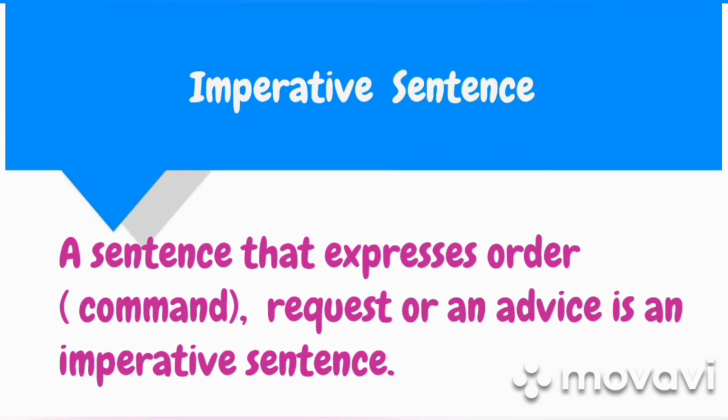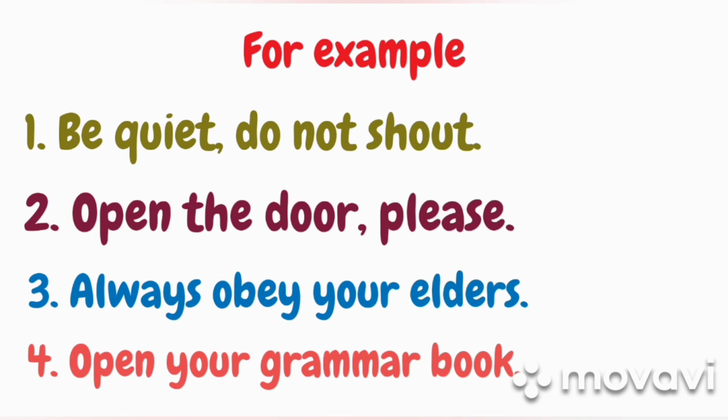Now look at the examples. Be quiet, do not shout. What is this? This is a command or an order. Next, open the door please. This is another kind of imperative sentence, which is a request. Number 3, always obey your elders. What is this? This is a piece of advice.